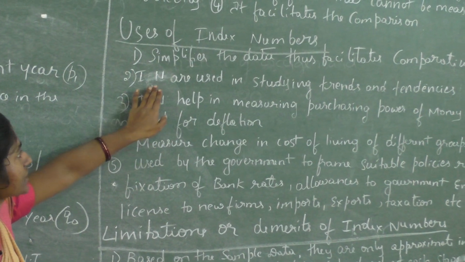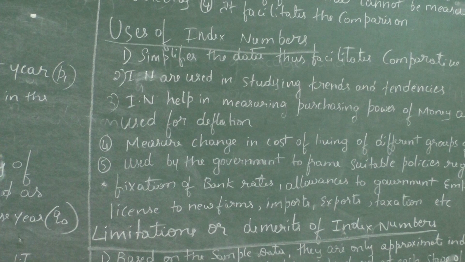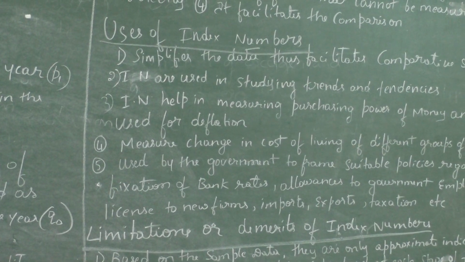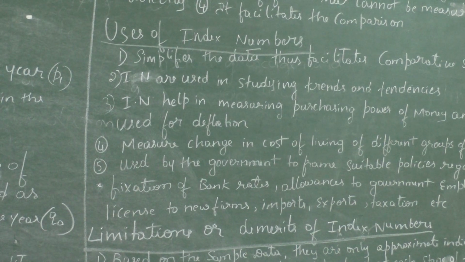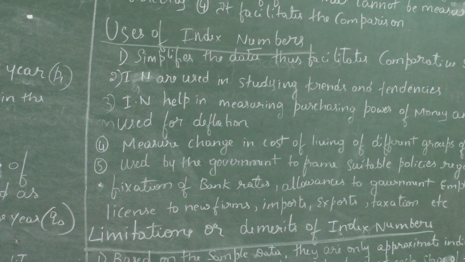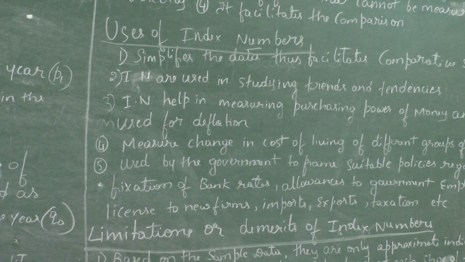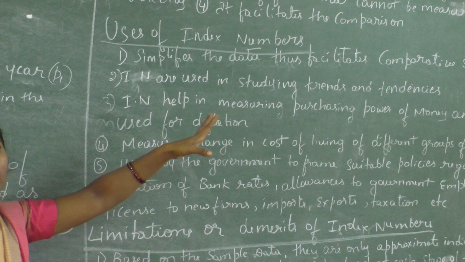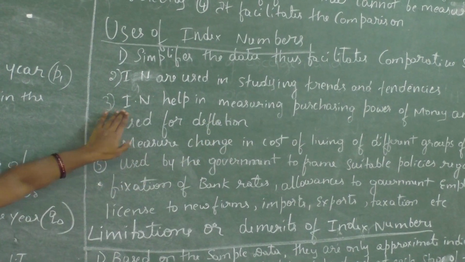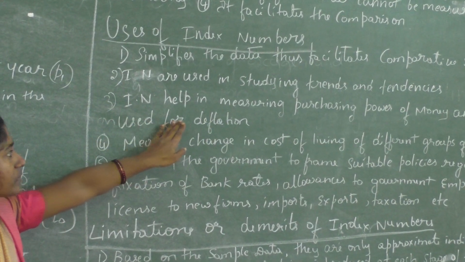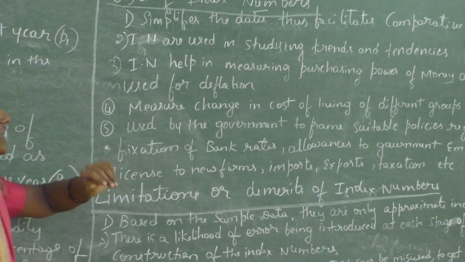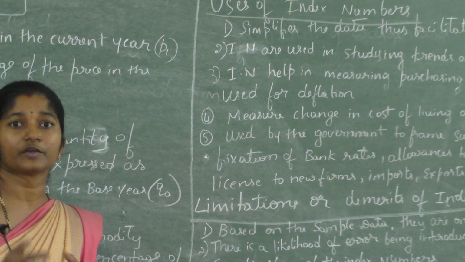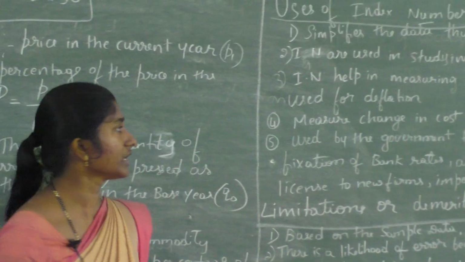Next, second one, index numbers are used in studying trends and tendencies. You have observed that the price rise does not decrease, it goes on increasing. Price of gold and price of petrol are examples for studying trends and tendencies that go on increasing. Third one, index number helps in measuring the purchasing power of money and is also used for deflation. Here deflation means that money wage is converted to a real wage.